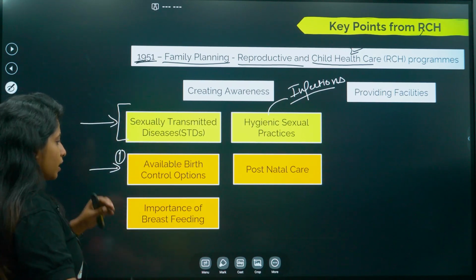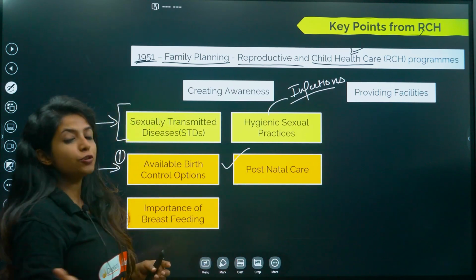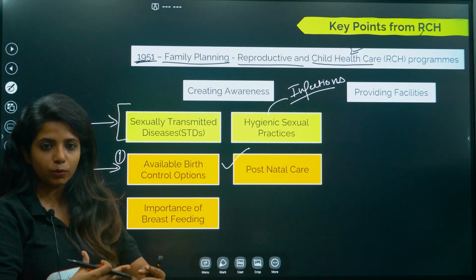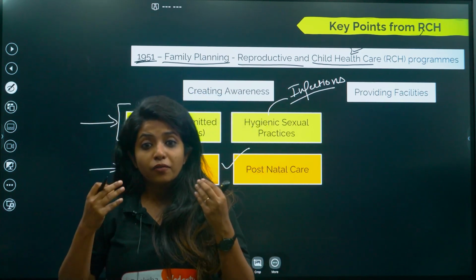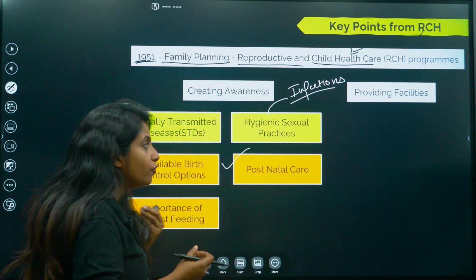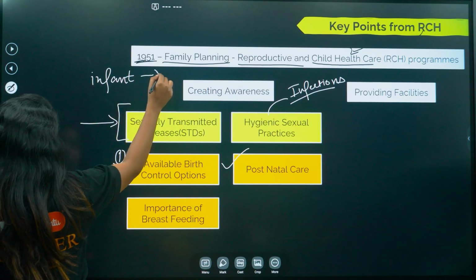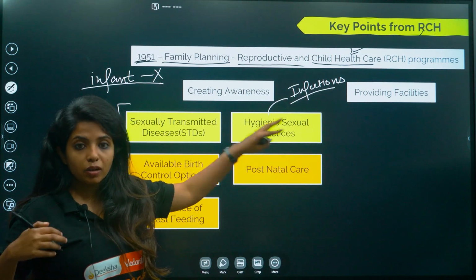Now next thing, if a baby is born, then what all you should be taking care of. That is what you mean by postnatal care. After the delivery is done, there are certain things that should be taken care of. Why? If it is not taken care of, obviously this infant or baby will die. And who wants it? No one. So postnatal care awareness was also given.